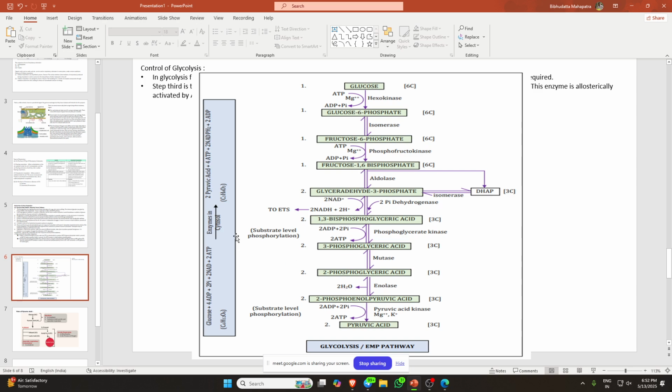Different enzymes take part, but it gives 2 pyruvic acid. All are 2. Here glucose is 1, and from here it is 2.